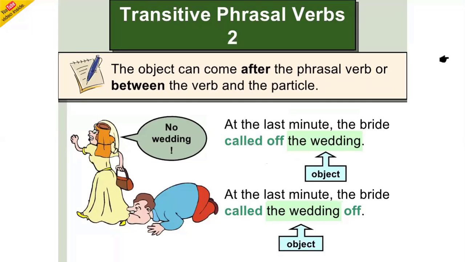Now see, in the last sentence there is an object between the verb and its particle, and in the first sentence the verb and particle are together. This is also correct, so you can use either if you have nouns. The object can come after the phrasal verb or between the verb and the particle. So remember this point.